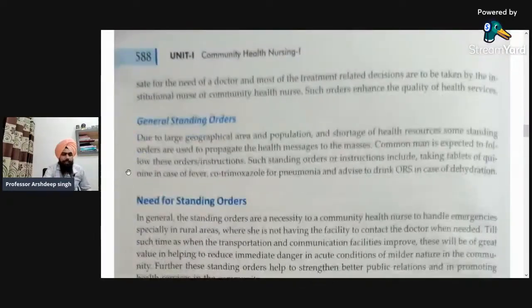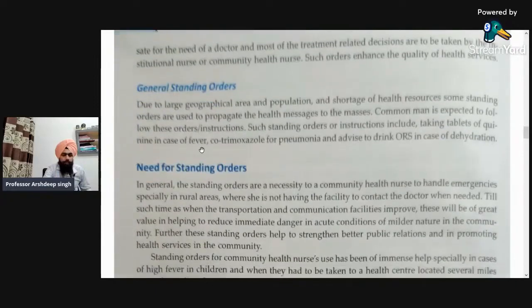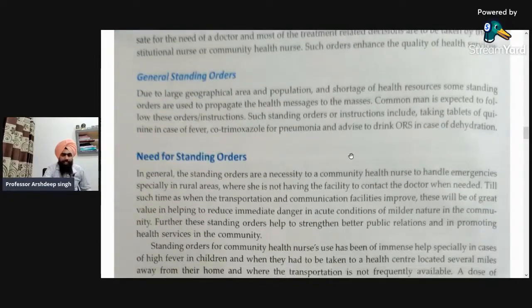Next is the general standing orders. Due to large geographical area and population and shortage of health resources, some standing orders are used to propagate the health message to the masses. So when there is no specific health professional available, then general standing orders are used in that place. The common man is expected to follow these standing orders or instructions.